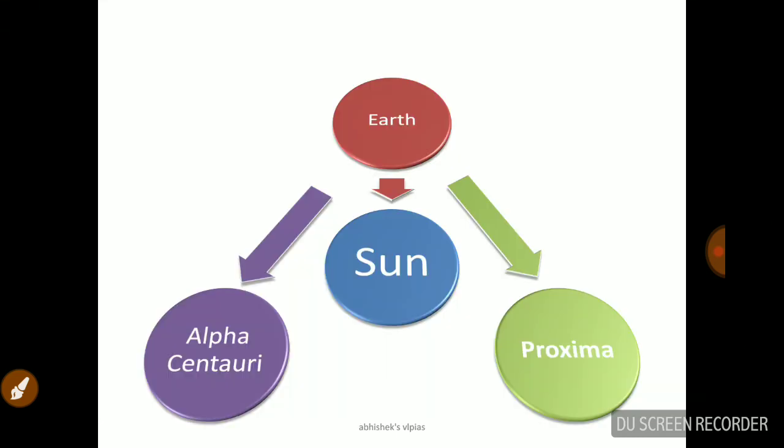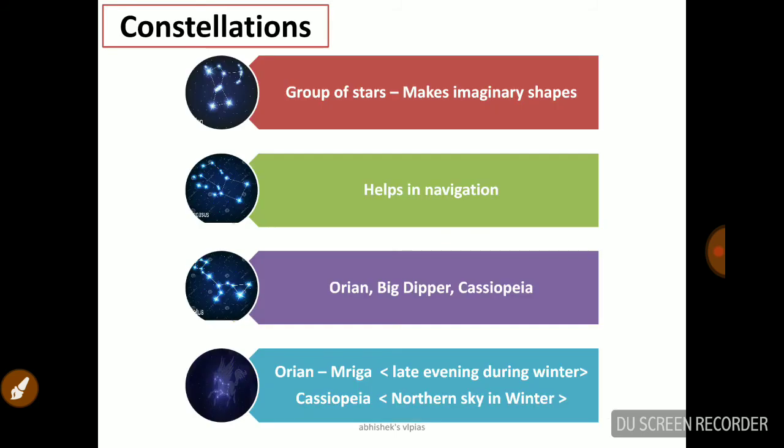So next, we know that Earth is at a point, and the sun is one of the stars close to us, the only star which is close to us. There are other stars that are also a little close to our Earth, that is Alpha Centauri and Proxima Centauri. Okay, just be aware of this point, Alpha Centauri and Proxima Centauri.